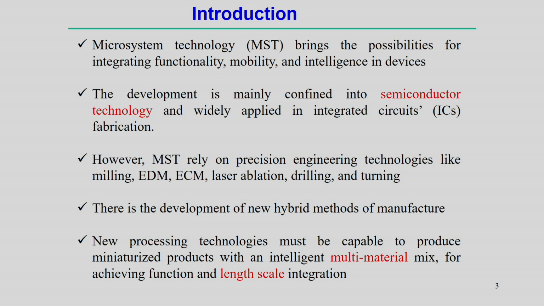So, we will try to look into those different manufacturing processes, how we can bring conventional processes to the micro scale processes. In these cases, the new processing technology must be capable of producing miniature products, with intelligent multi-material mix and creating interfaces such that it is possible to assemble the different components, and of course, achieve a particular function at the same time at different length scale.